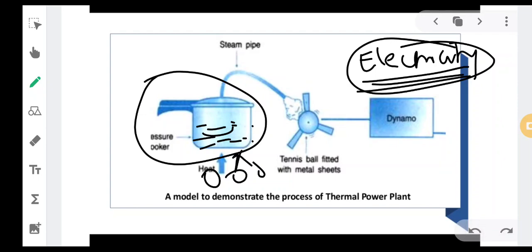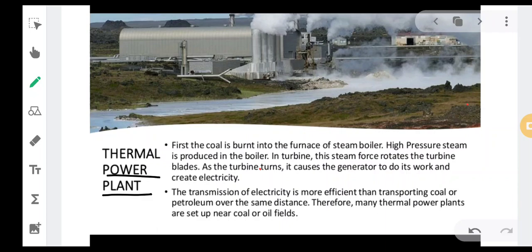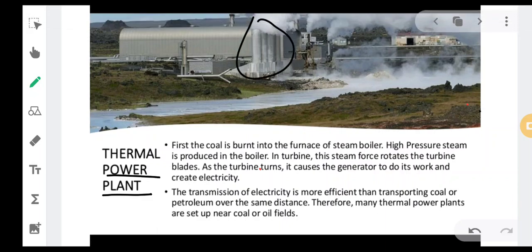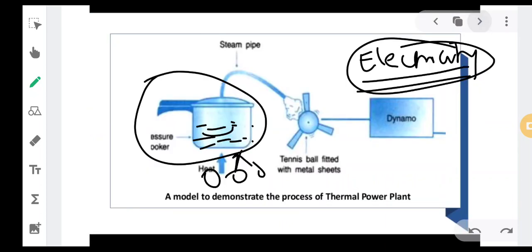As you can see over here, there are various different big processes going on, and inside that there is heat which is supplied by burning coal, and there are these power plants which are set up. So a basic example we will take regarding this power plant which we will be setting up inside our house.